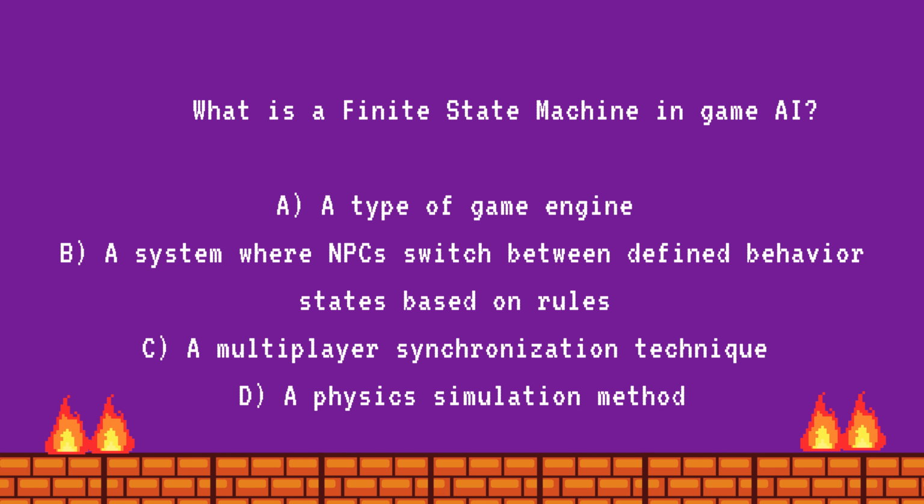8. What is a finite state machine in game AI? A. A type of game engine. B. A system where NPCs switch between defined behavior states based on rules. C. A multiplayer synchronization technique. D. A physics simulation method. Answer B. A system where NPCs switch between defined behavior states based on rules.